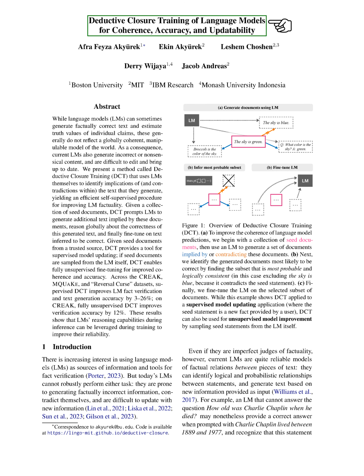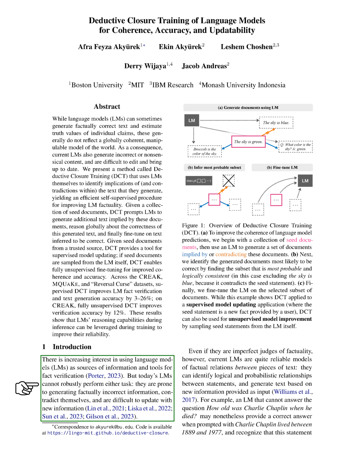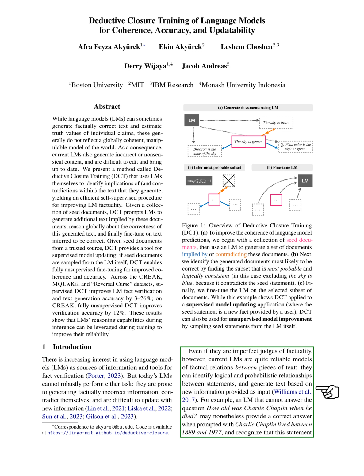Introduction. Language models, LMs, are becoming increasingly popular as tools for fact-checking and information sourcing. However, they are not without their flaws. They often generate incorrect information, contradict themselves, and struggle to incorporate new information. Despite these shortcomings, LMs are quite adept at identifying logical and probabilistic relationships between statements and generating text based on